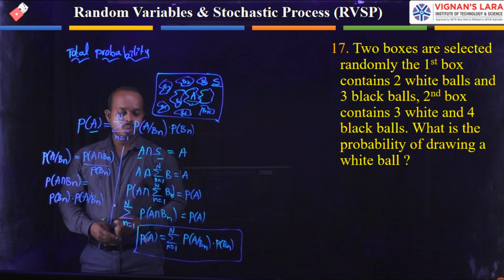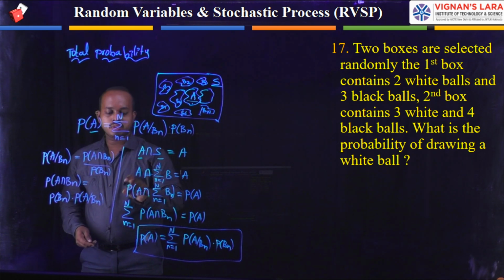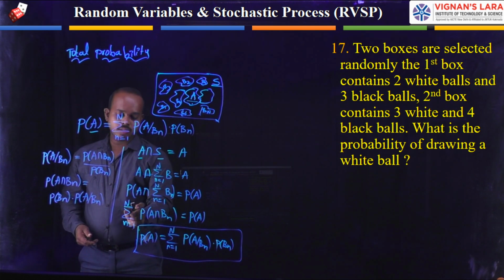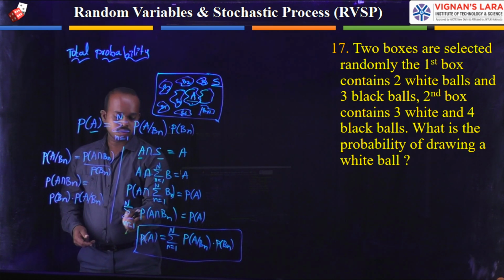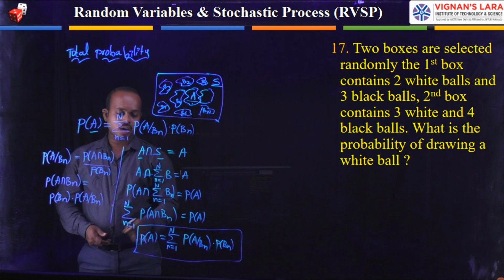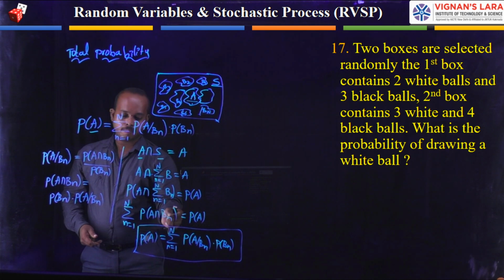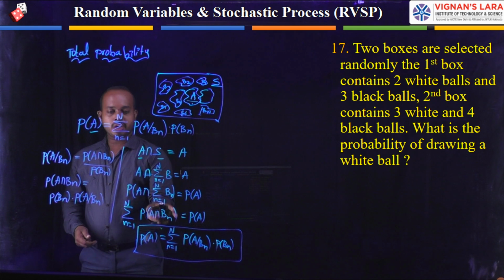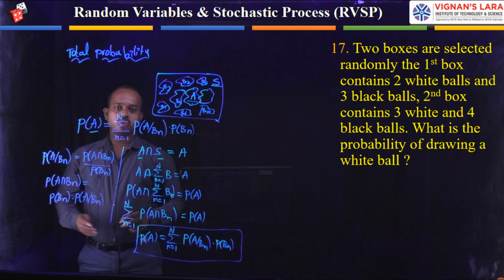Then we are moving the summation outside of the probability notation. After that we are simplifying this one. We are writing outside of the probability the summation representation, n equal to 1 to n, and probability of A intersection Bn is equal to probability of A. Here this quantity we are replacing based on the conditional probability theorem.